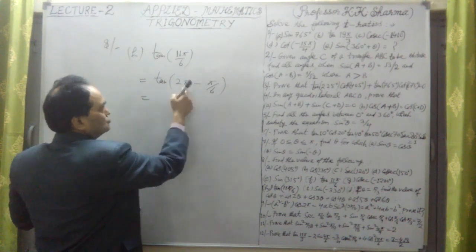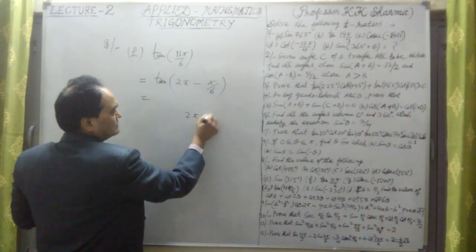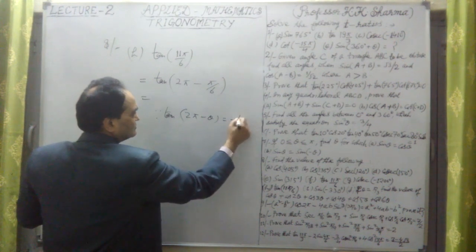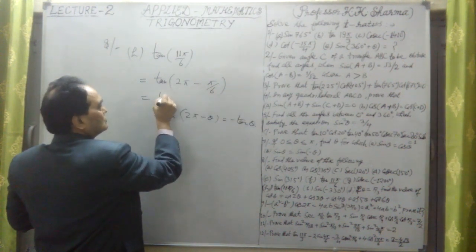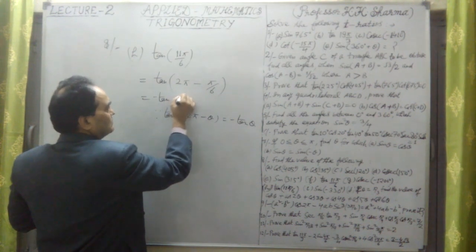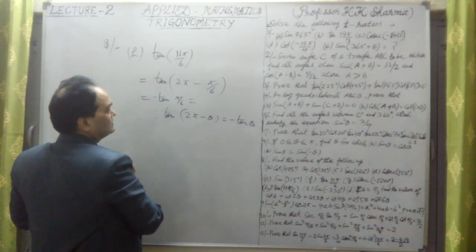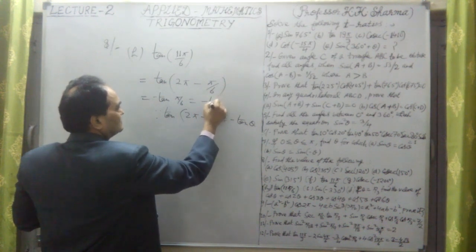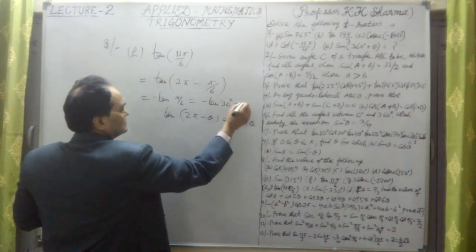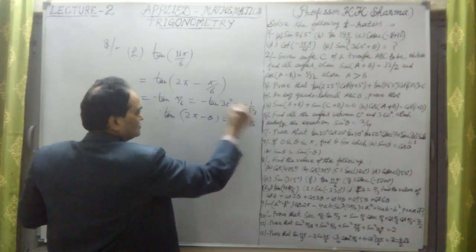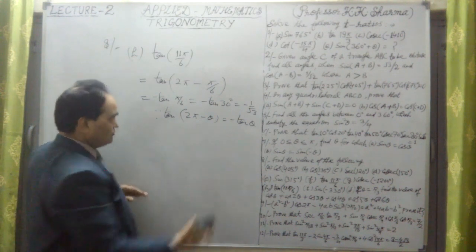So this is 2 pi minus theta. 2 pi minus theta, if we take this in the fourth quadrant. Since this value tan of 2 pi minus theta is equal to minus tan theta, therefore this is equal to minus tan pi by 6. Pi by 6 is 30 degree because 180 upon 6 is 6 3 are 18, so that is 30 degree. Minus tan 30 degree. Now tan 30 degree is 1 upon root 3. This is minus 1 upon root 3. That is the answer. So final answer.